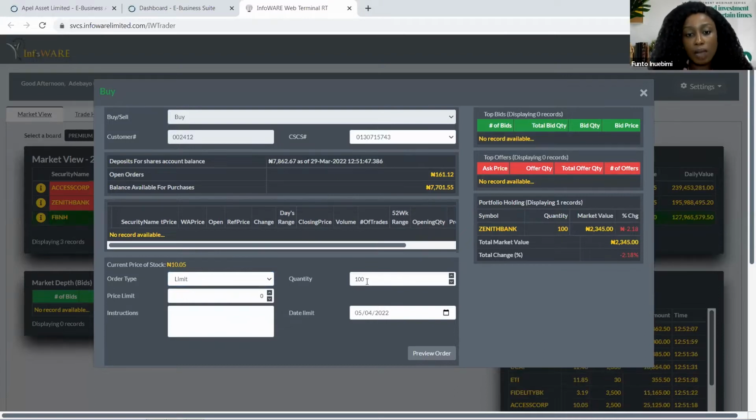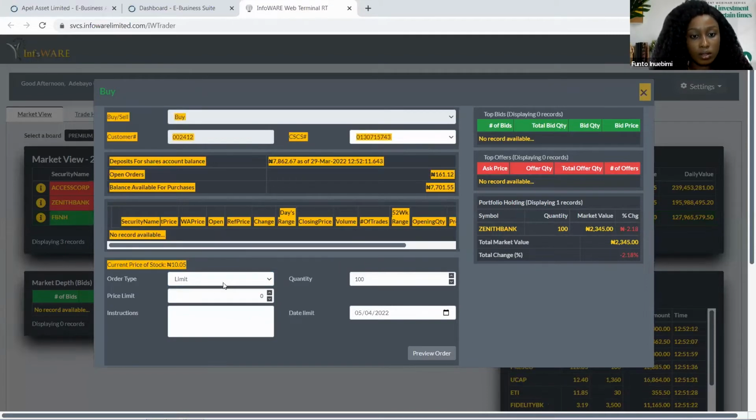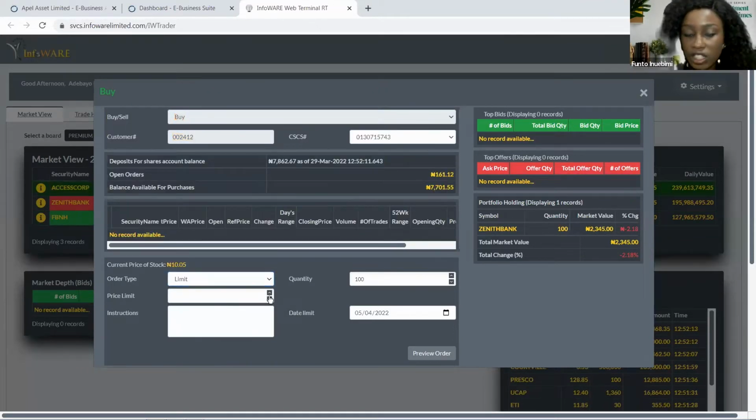And then I'm going to state the number of unit quantity I wish to buy. So I'm using 100 units currently, and then the price currently is, so I want to buy these shares at 10.70. After doing this, you can preview your order.